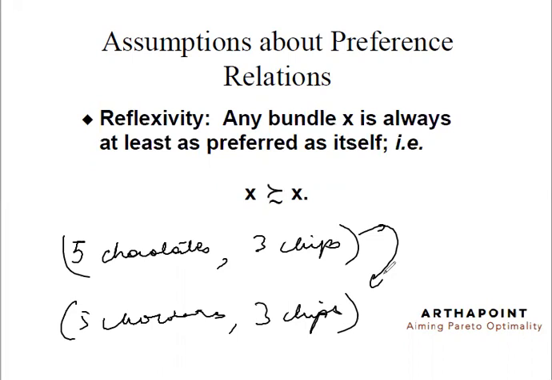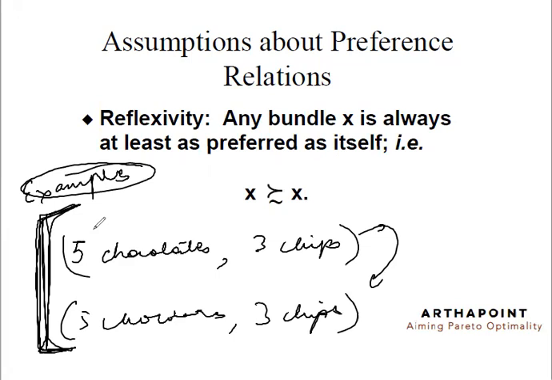So any bundle is at least as good as itself, which means that if I give you a bundle today and I give you the same bundle tomorrow, by the way, think of examples where reflexivity may not hold. Tell me those examples and give me good examples, okay?